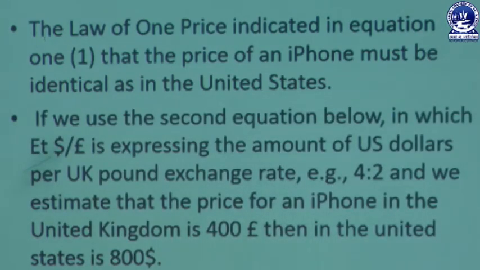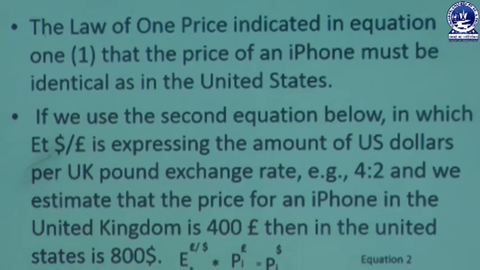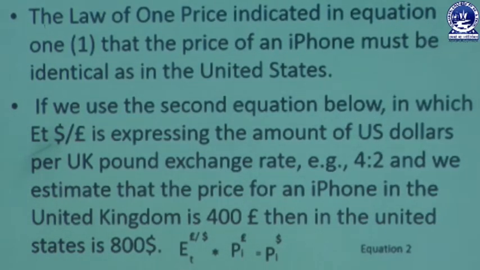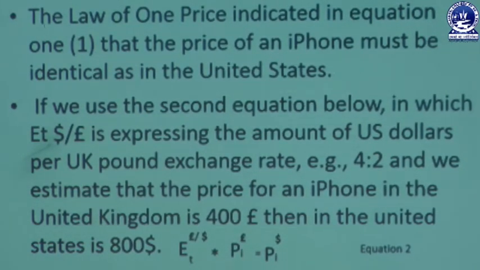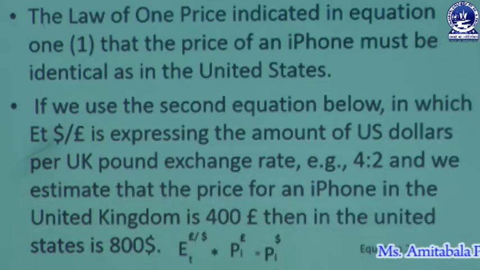If we use the second equation below, expressing the exchange rate as the amount of US dollars per UK pound, for example suppose 2, and we estimate that the price for an iPhone in the United Kingdom is £400, then in the United States it will be $800. Like this, we are getting equation 2.